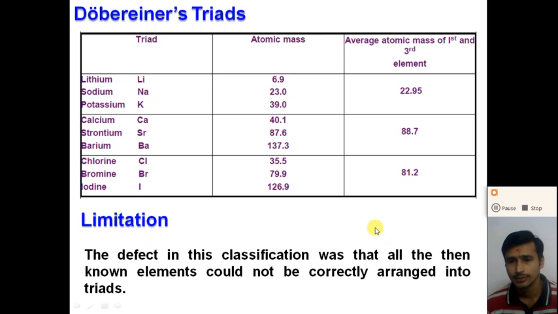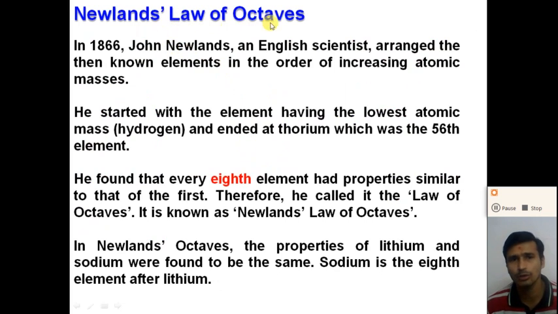After that, Newlands tried to classify the elements. So let us start with Newlands' law of octaves. In 1866, John Newlands, an English scientist, arranged the known elements in the order of increasing atomic mass. So after Dobereiner's classification, John Newlands, the English scientist, tried to arrange the known elements in the order of increasing atomic mass.